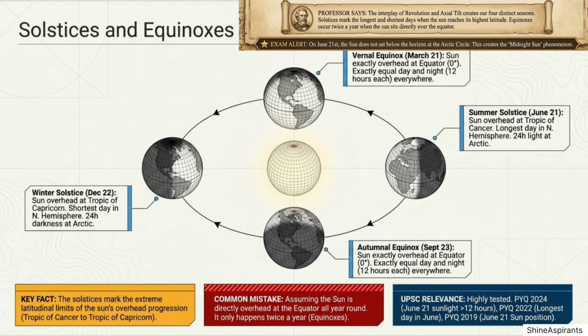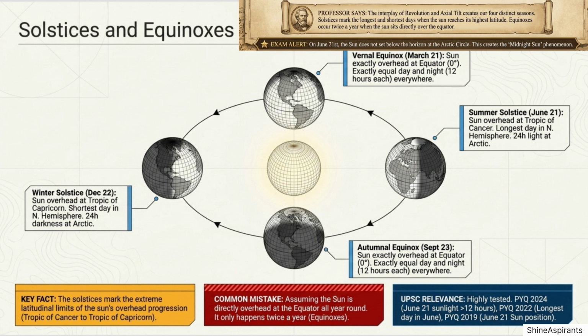First, the summer solstice, which occurs around 21st June. On this day, the Sun is directly overhead at the Tropic of Cancer, located at 23.5 degrees north latitude. The northern hemisphere receives maximum sunlight, resulting in the longest day and shortest night of the year.